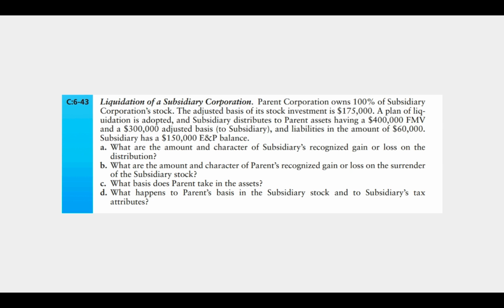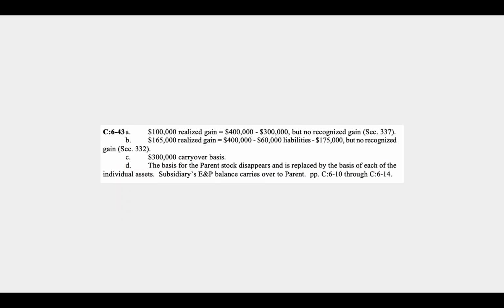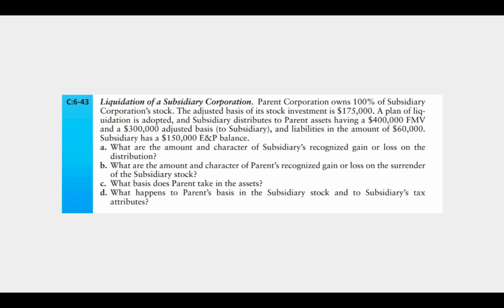We know under the general rule, if subsidiary is distributing assets worth $400,000 with a $300,000 adjusted basis, we would have a $100,000 gain. But remember, we have different rules if we have a parent-sub with an 80% or more ownership, which we have here. So we know there's no gain or loss. So in Part A, we'd have a $100,000 realized gain, but it wouldn't be recognized. 337 doesn't allow recognition.